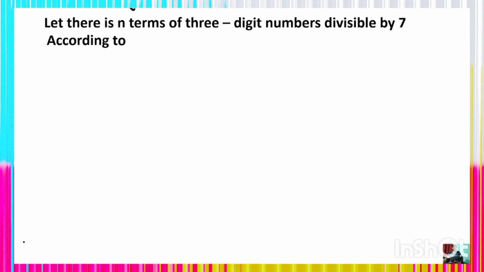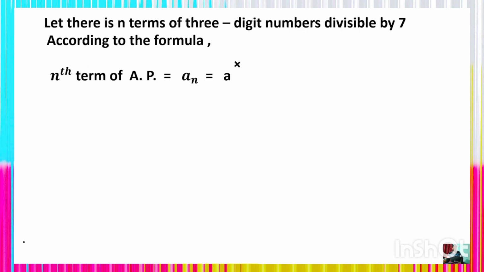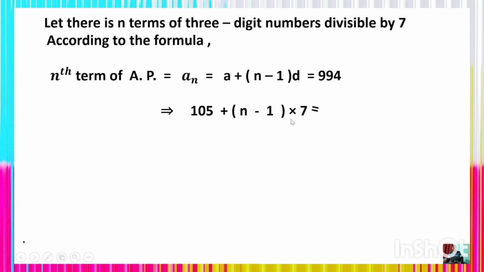According to the formula, the nth term of the AP, an, is equal to a plus n minus 1 whole into d, which is 994, the last term. In place of a and d, we use the values: 105 plus n minus 1 whole into 7 is equal to 994. The plus 105 will be transposed to the right-hand side and become minus 105. Thus we get n minus 1 whole into 7 is equal to 994 minus 105.